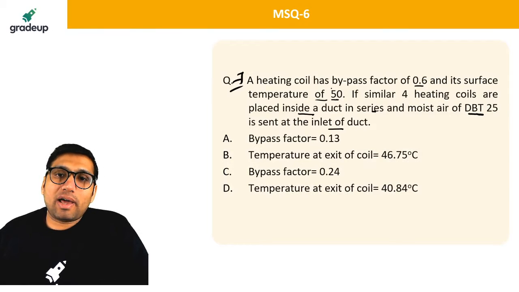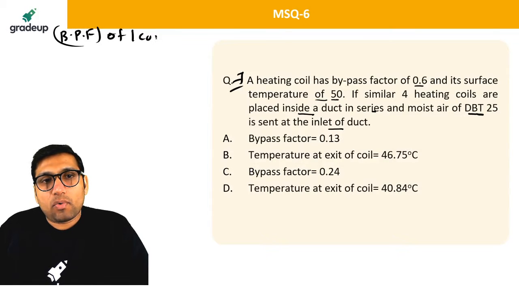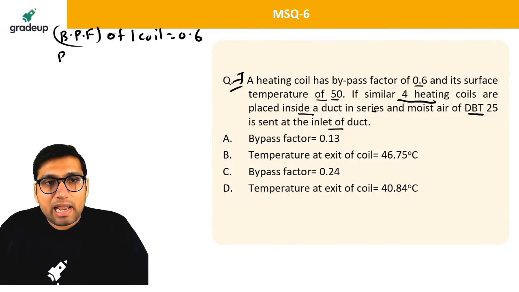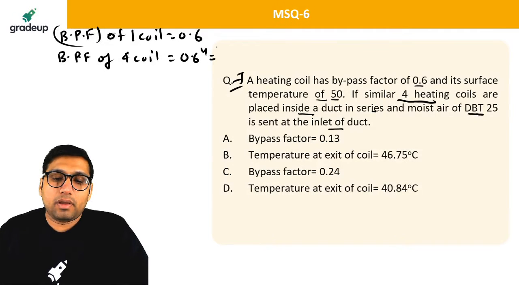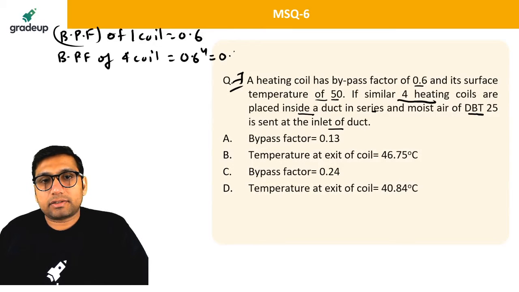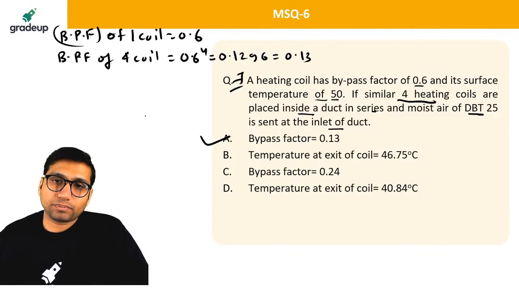Okay, heating coil has a bypass factor. We have a bypass factor of 0.6 for 1 coil. We have 4 heating coils, so the bypass factor of 4 coils will be 0.6 power 4. So 0.6 power 4 is equal to what? 0.1296, approximately 0.13. So A is correct, 100%.